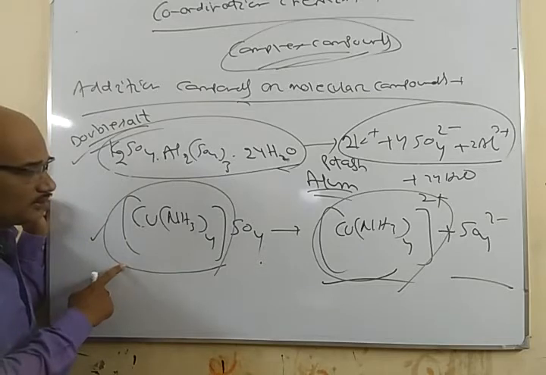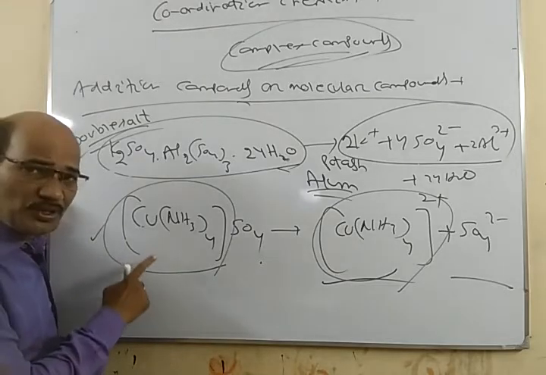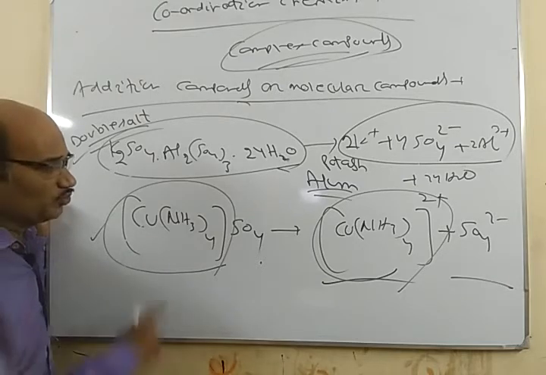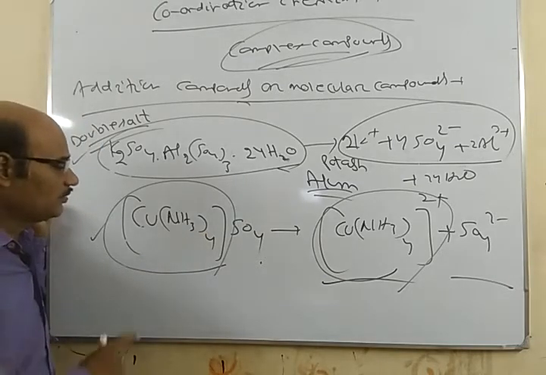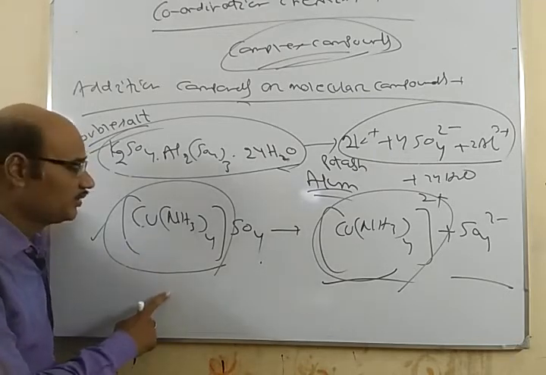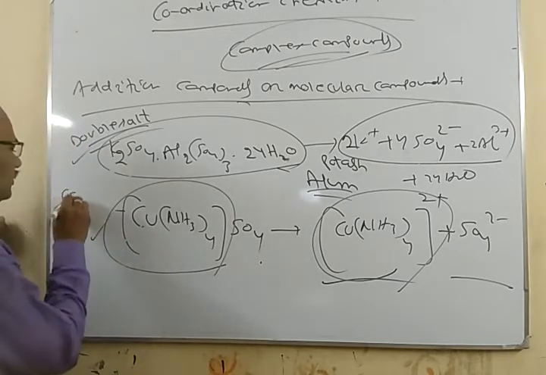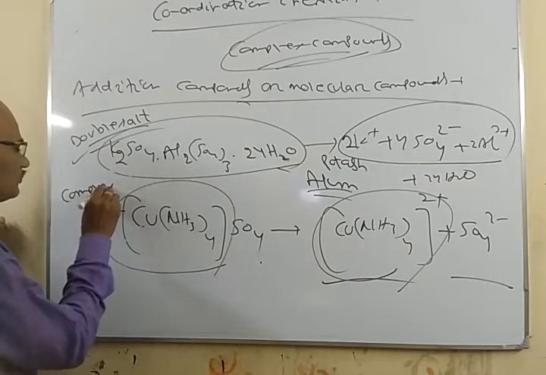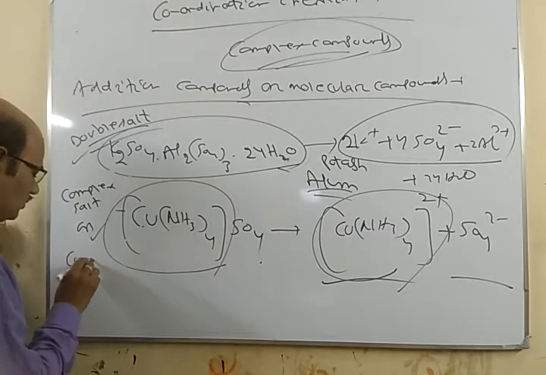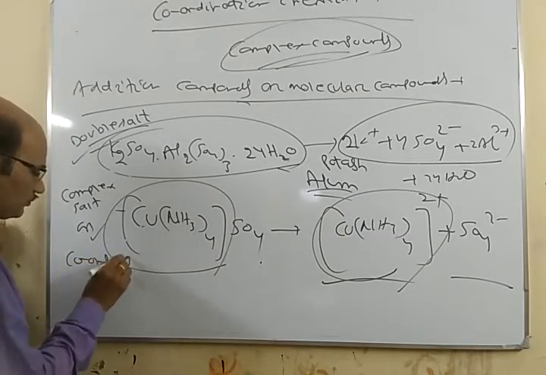And this, which is not completely ionizing into ions and not completely losing its identity, is called what? A complex salt or a coordination compound.